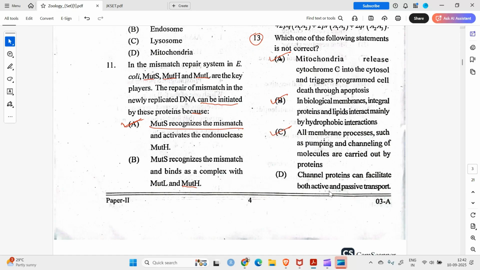Channel proteins can facilitate both active and passive transfer. No, channel proteins are passive. So option D is the correct option. Okay.